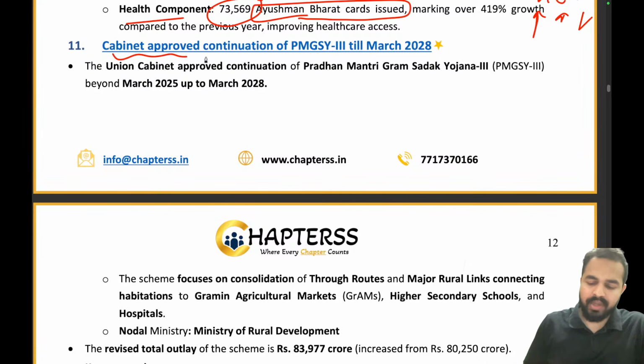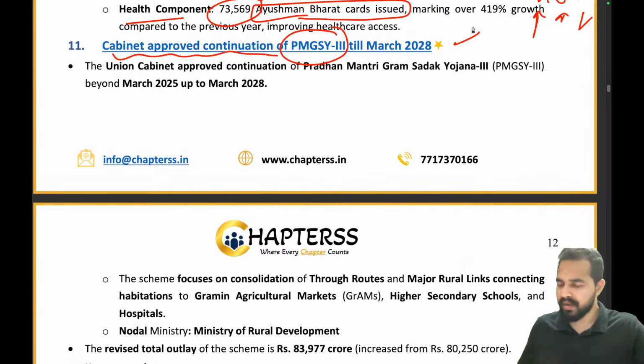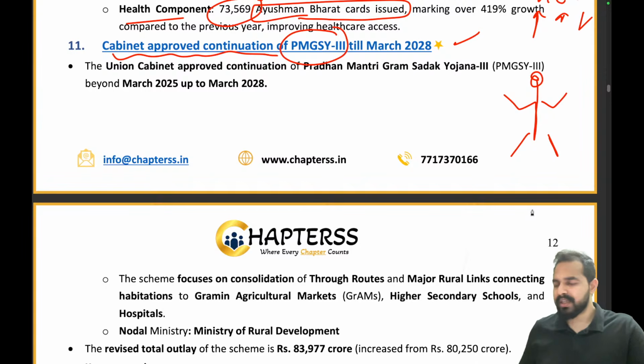The cabinet has approved the continuation of Pradhan Mantri Gram Sadak Yojana 3 till March 2028. Okay. So now, my dear friends, let's try to understand this. I have a very interesting example for the Pradhan Mantri Gram Sadak Yojana. What exactly is it all about? Let me tell you a very important point. Let's take an example that there is a human body, and there are so many vital organs in the human body.